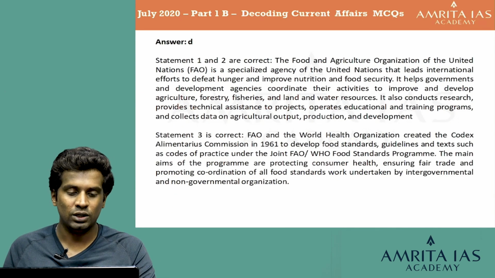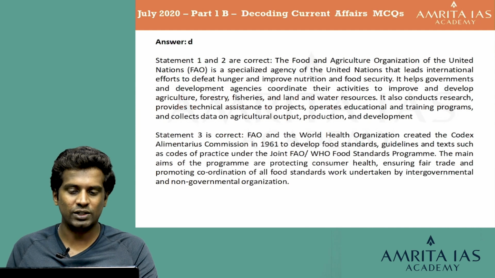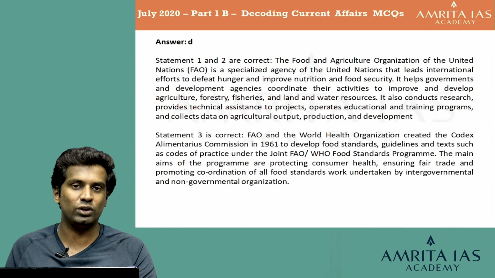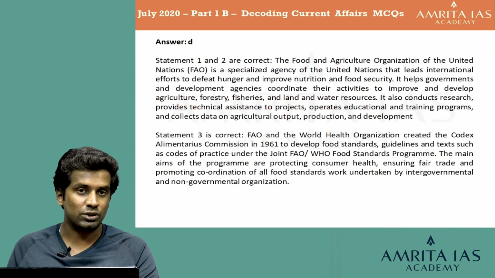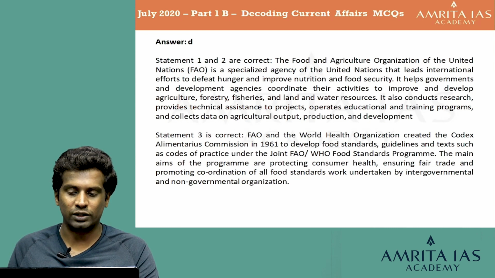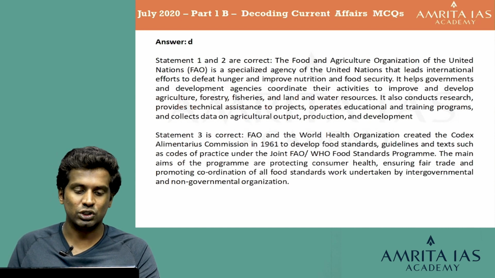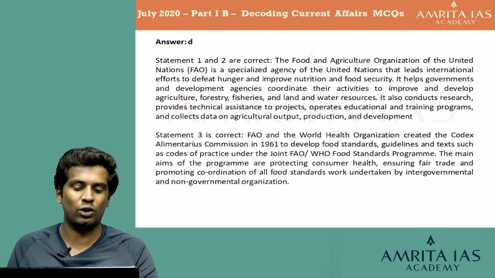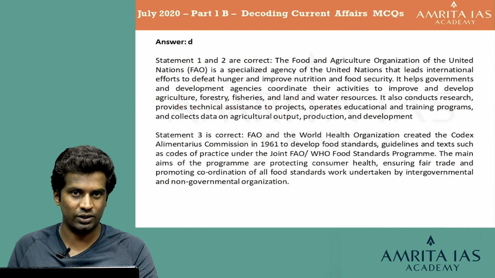The answer is D. Statements 1 and 2 are correct. The FAO of the UN is a specialized agency that leads international efforts to defeat hunger and improve nutrition and food security. It helps governments and agencies to coordinate their activities to improve and develop agriculture, forestry, fisheries, land, and water resources, and also provides research, technical assistance, educational training programs, and provides data on agriculture output, production, and development.